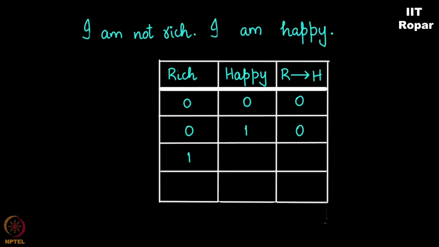You are rich and you are unhappy. I'm sure this is mostly true, but then there are people who are rich and also happy. Even this is not true. You are rich and you are happy, one and one. Even this is not true. We cannot say anything about a person being happy when he is rich. So rich implies happiness is not true. Correct? When will it be true? An implication will be true if the last column turns out to be 1101 only. If it is not that, then the implication is not true. As always, let's see more examples to make it clear to you.